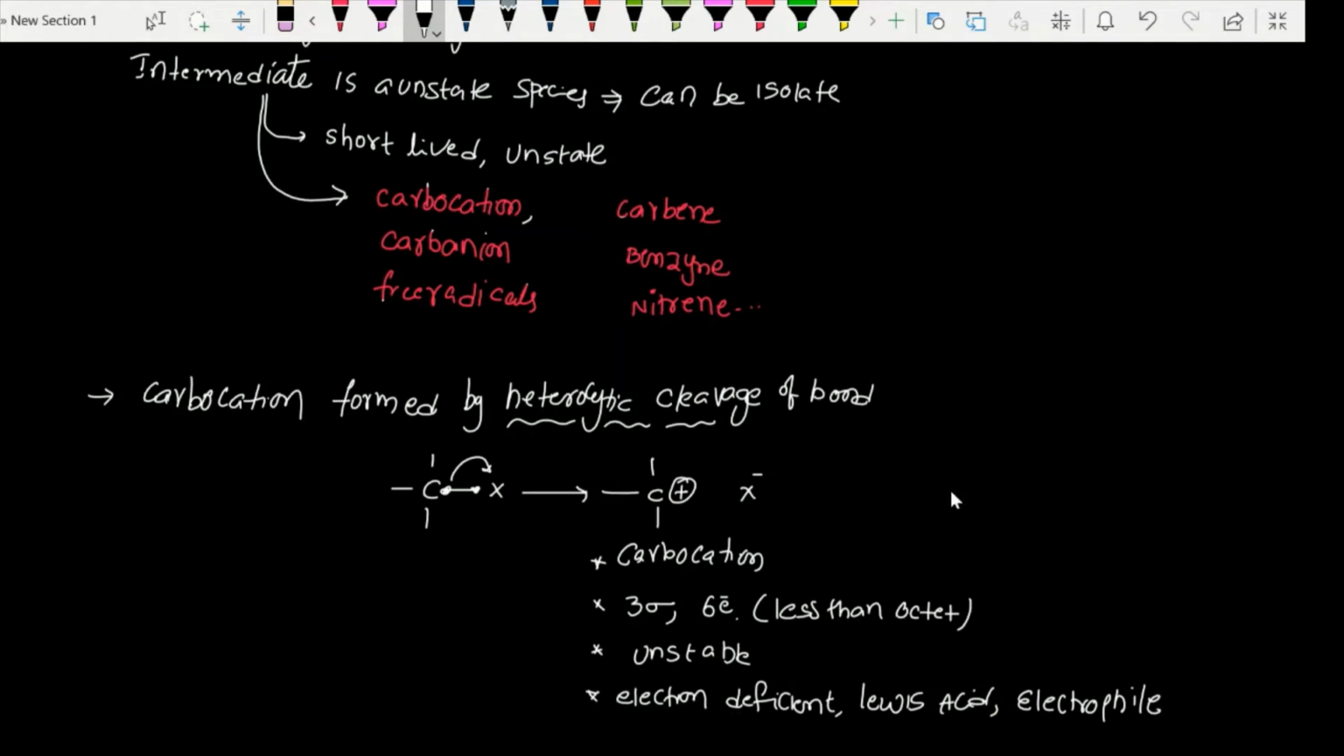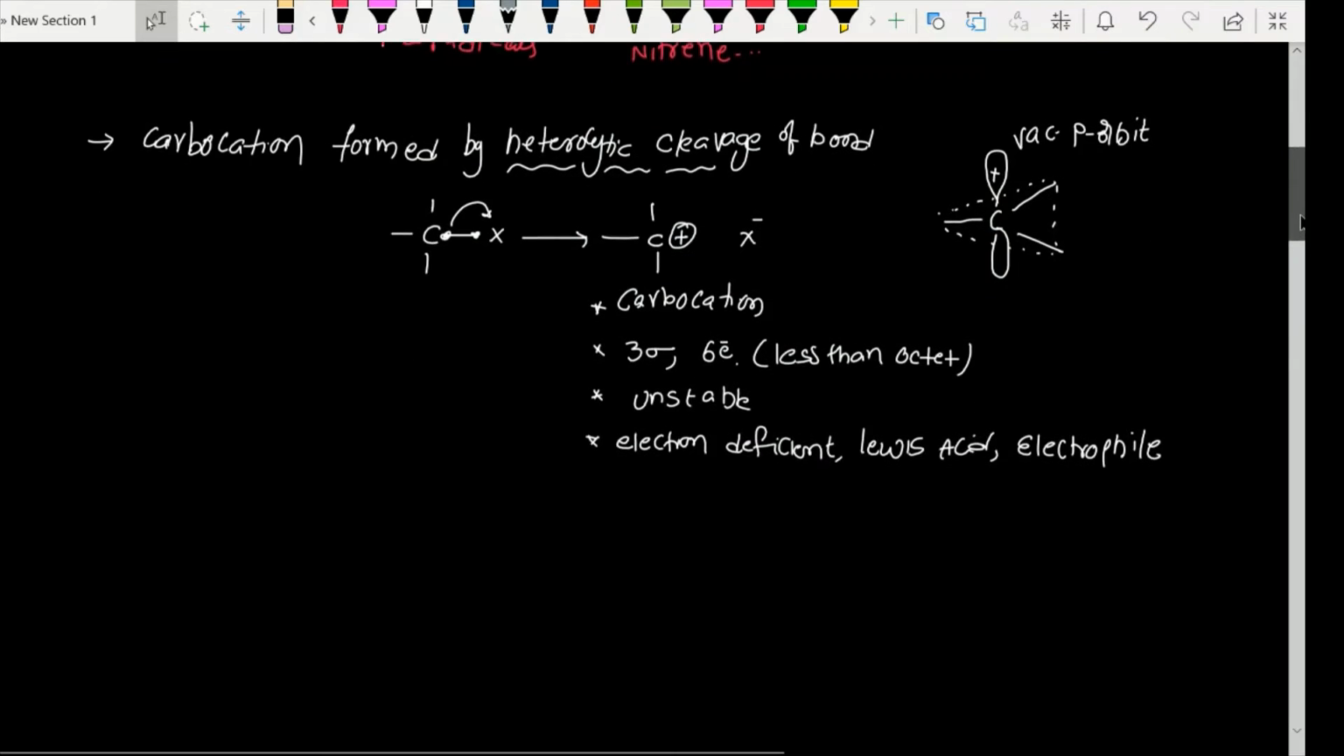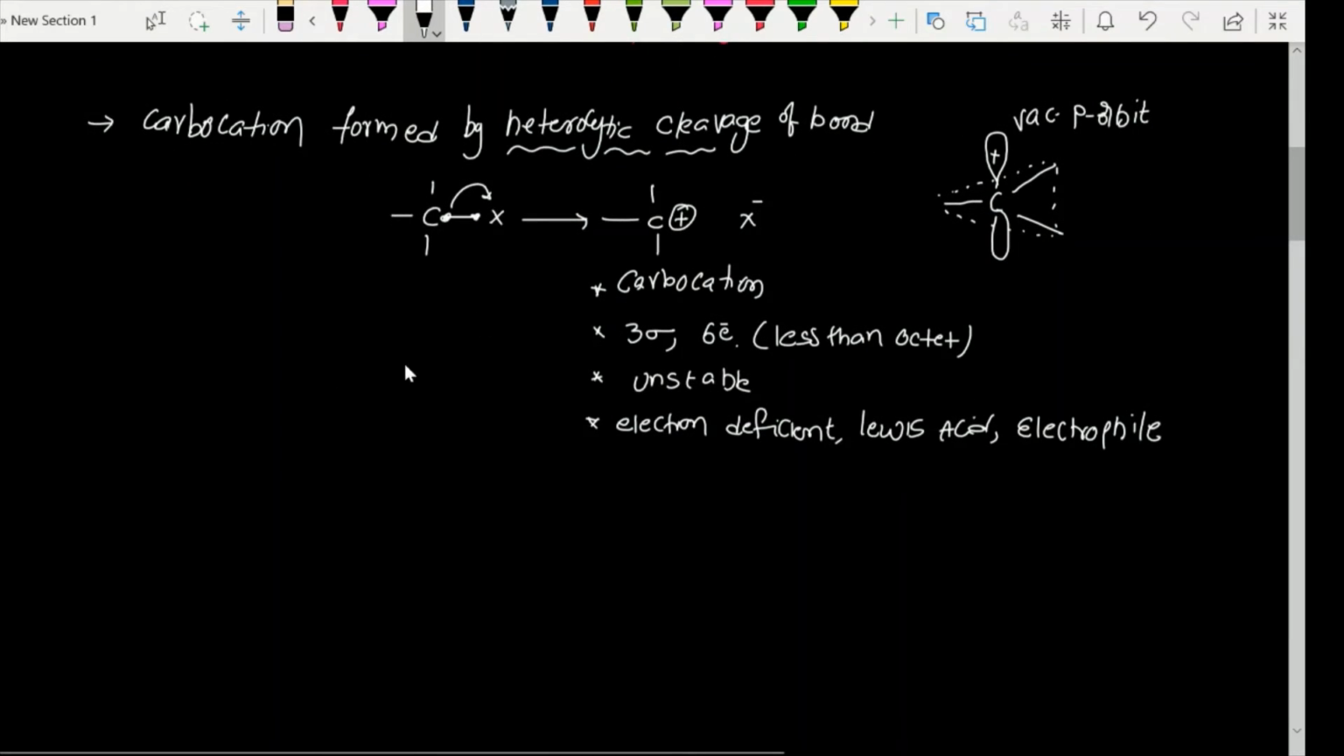As for the structure, the carbocation is a planar molecule with 3 sigma bonds, and it has a vacant p orbital. It has a positive charge. So this is how the carbocation is formed. But reaction-wise, there are some reactions in which you frequently get a carbocation. So, reactions involving carbocation.